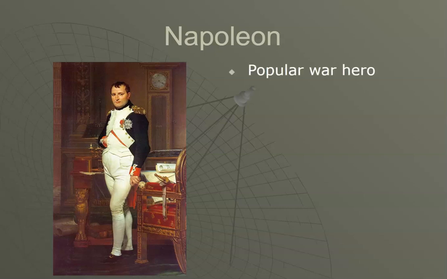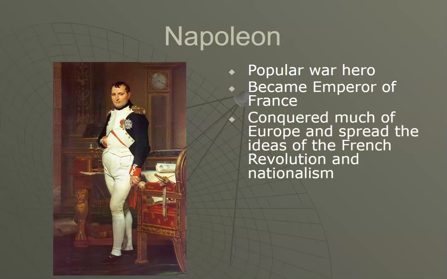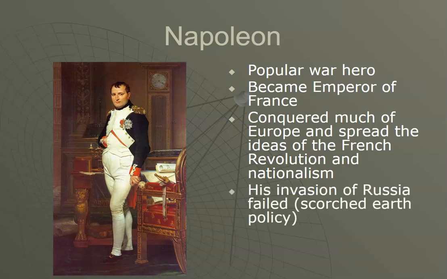Napoleon had been a popular war hero during the French Revolution. He had helped to defeat armies that were invading France. He ended up becoming Emperor of France. And he conquered much of Europe and spread the ideas of the French Revolution and nationalism through a process called cultural diffusion. His invasion of Russia, however, failed, partly due to their scorched earth policy, where they kept retreating and setting the fields on fire, and partially because of the sheer size of Russia, and the cold winter climate.